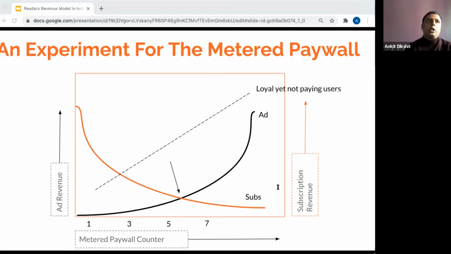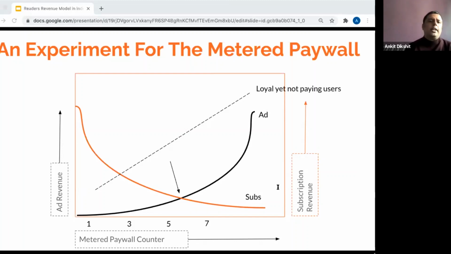Your website traffic is reduced from the next month onwards, and you are actually reducing your loyal but not yet paying users for your future. So there has to be a balance between ad revenue, your subscription revenue, and the number of loyal users that you keep intact, that will lead to your ad revenues and subscription revenues.